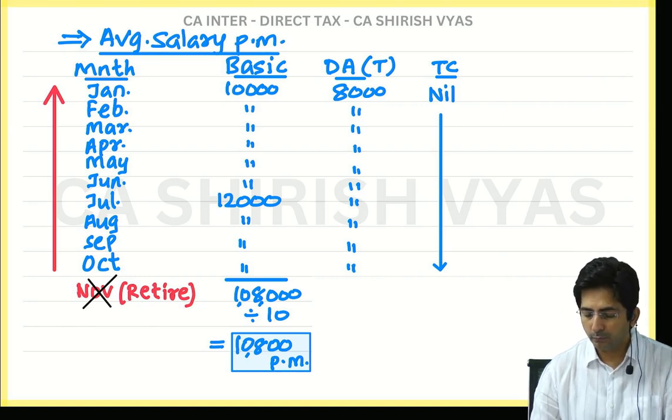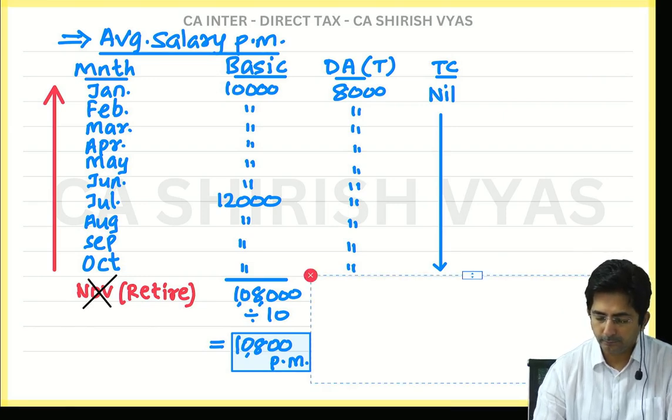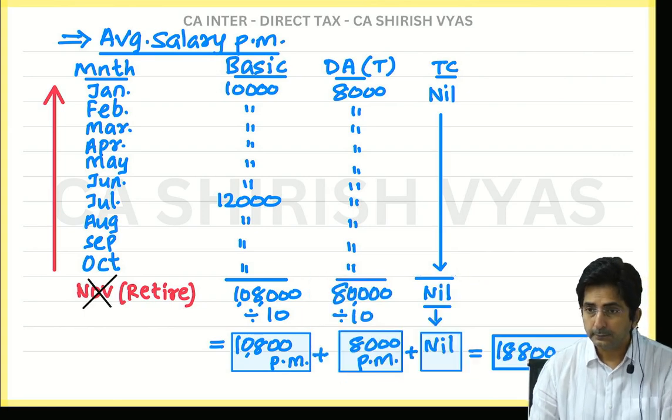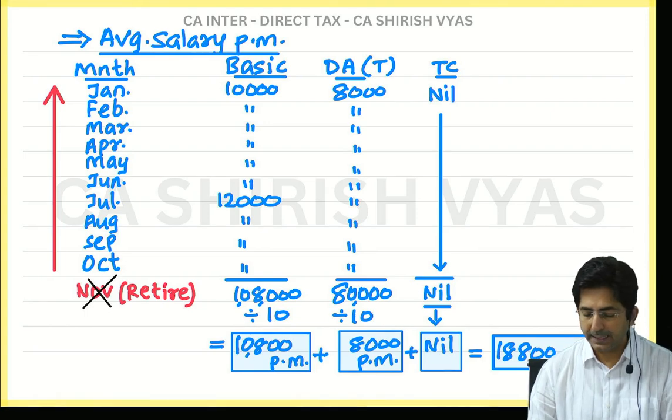So, be quick, what is the average of DA? 8,000. And what is the average of turnover commission? 0.